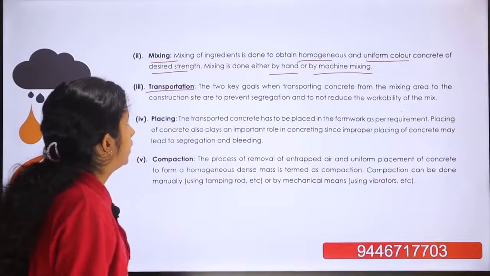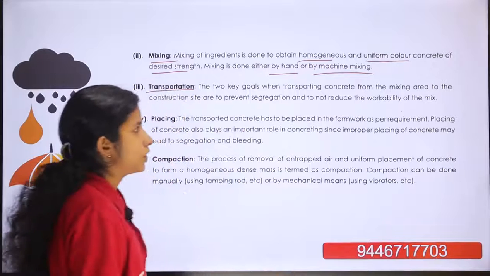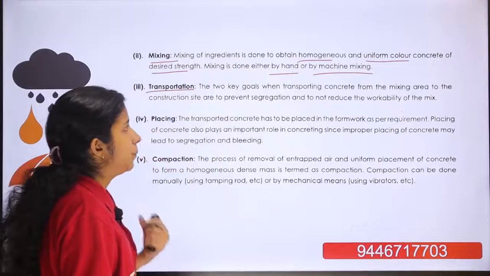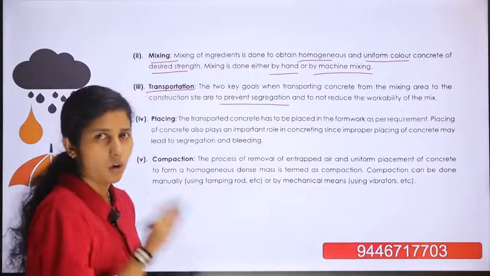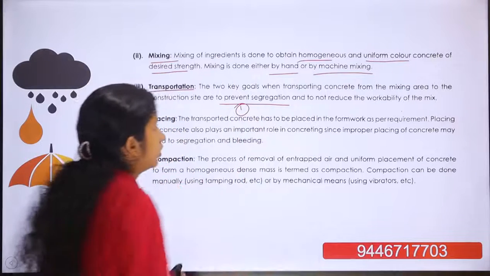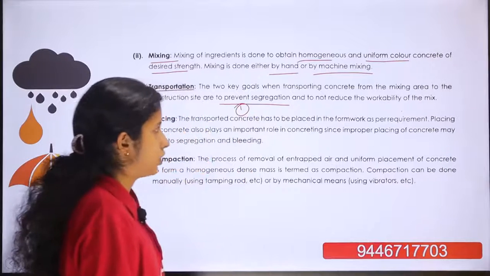The two key goals when transporting concrete from the mixing area to the construction site are to prevent segregation, which is an important point, and to not reduce the workability of the mix.